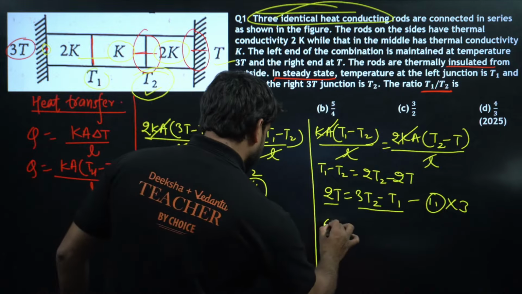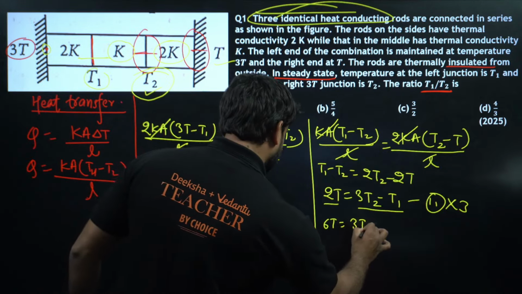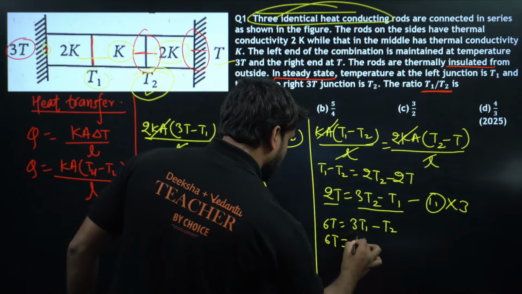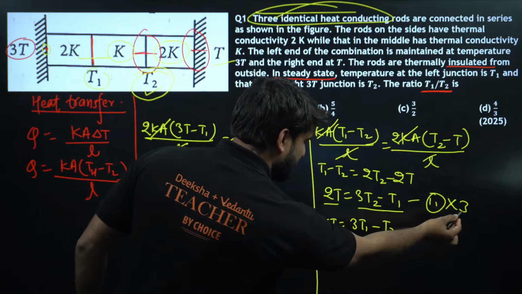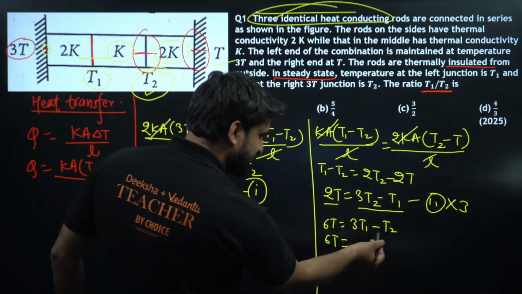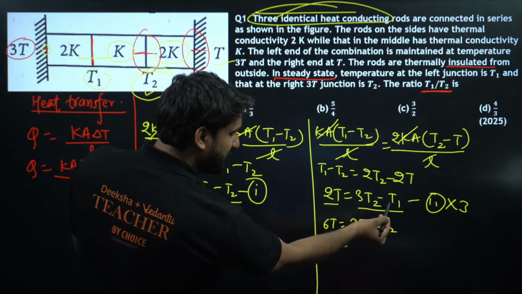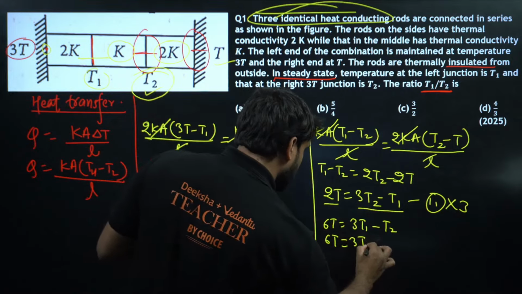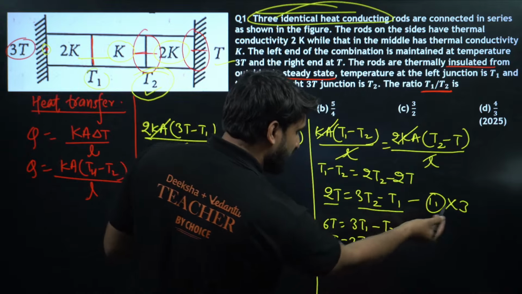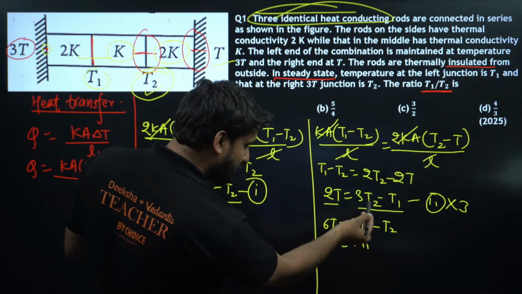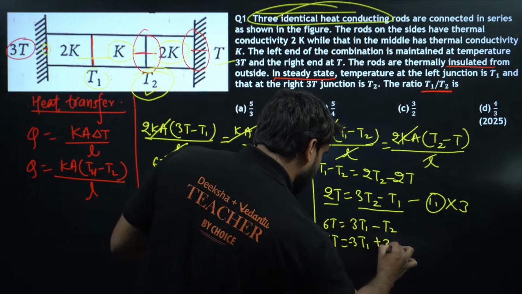So what will be the result? 6T is equal to 3T1 minus T2, and multiplying by 3 here, this will become 9T2 and 3T1. So we can write here 3T1, and this is equal to here minus 3T1, and this is equal to plus 3T2.